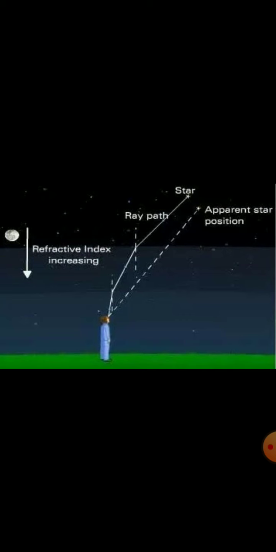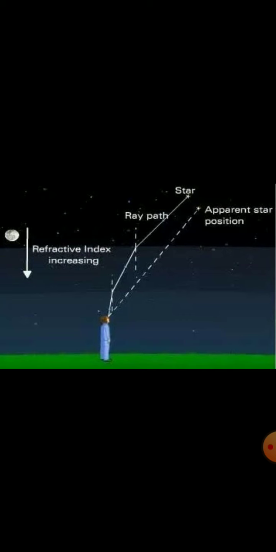In this figure, you can clearly see the normal which is drawn. Normal means a perpendicular line. So see where the star is written. When the light of the star is coming, that is shown as the ray path. In the figure it is shown as ray path.